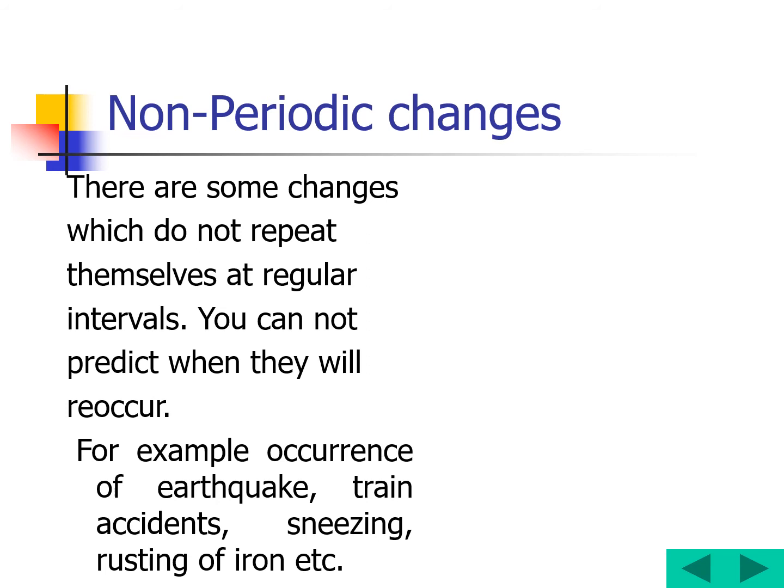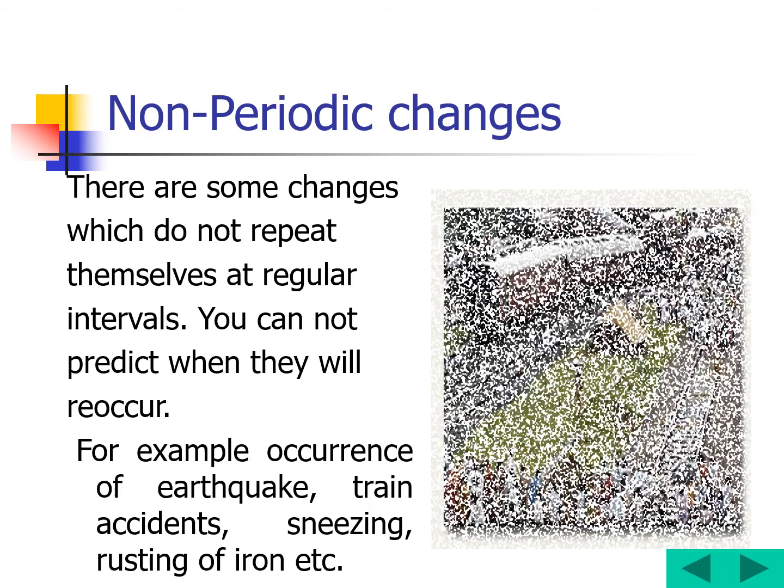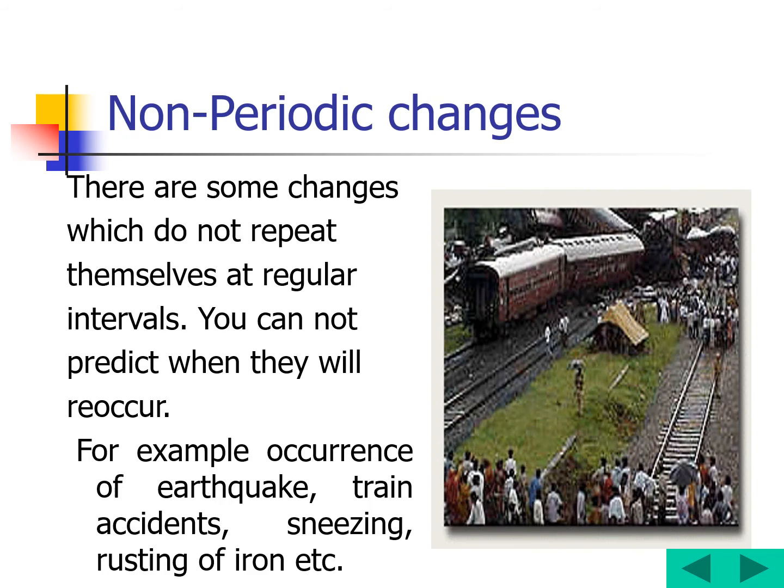That means rusting of iron takes a longer time, so it is a slow change. And it doesn't occur according to a time interval, so it is a non-periodic change too. Understood? That means one change can be classified into many. See, here is a train accident. Train accidents, bus accidents, of course all accidents, we can say those are non-periodic changes.